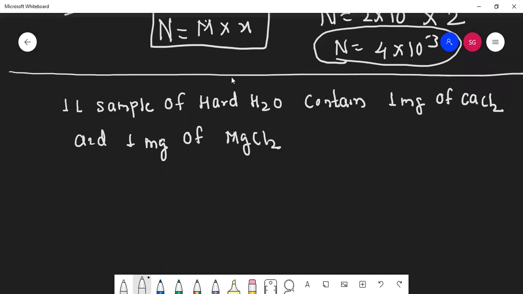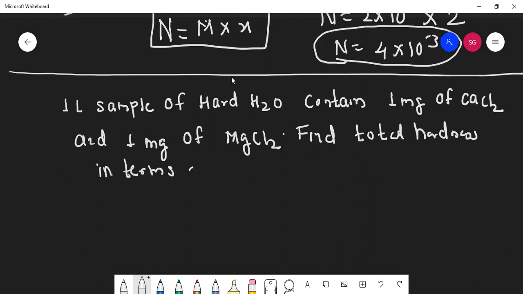Definitely this will be permanent hardness. Find the total hardness in terms of CaCO3 in ppm.